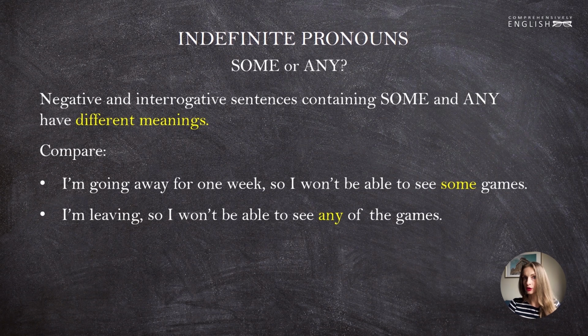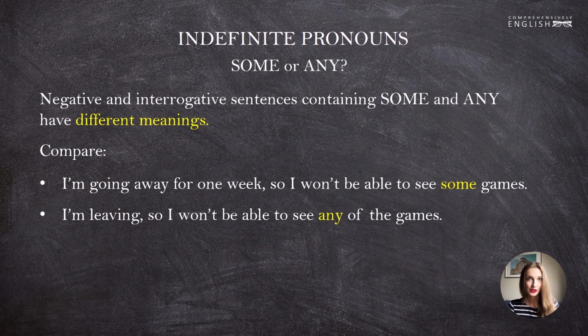So both clauses are negative, but one contains some, while the other one contains any. The first sentence says that the person we're talking about will be away and won't see some, only some of the games, whereas the second sentence tells us that this person won't see any games at all. He or she will miss all of them.